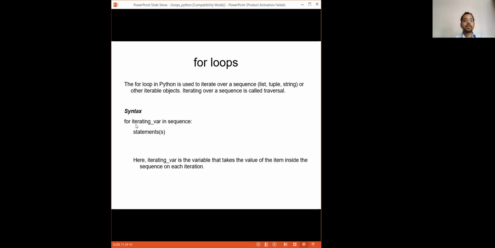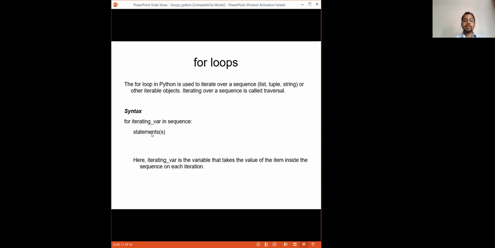So for, and then one variable, that is the iterating variable, then in, this is a keyword, then after a space the sequence. Sequence means anything: that can be a list, a tuple, or a string. After the colon you write your statements.